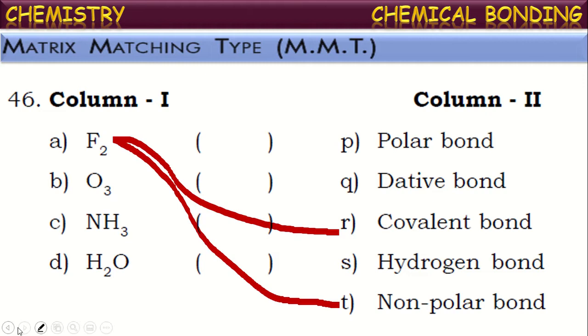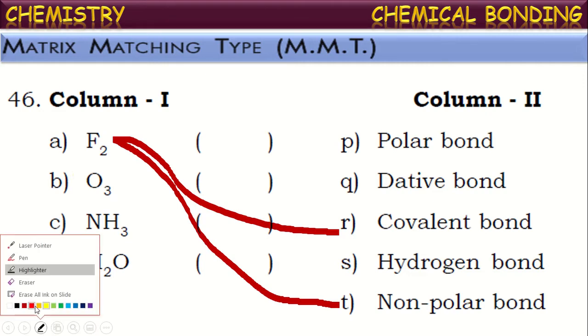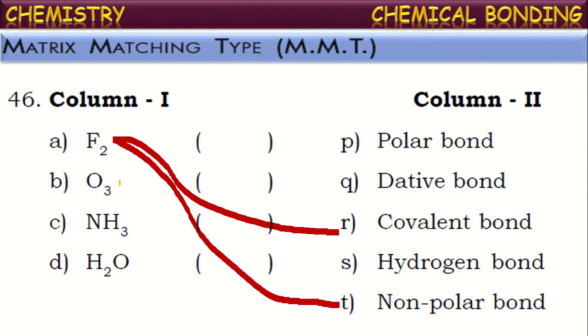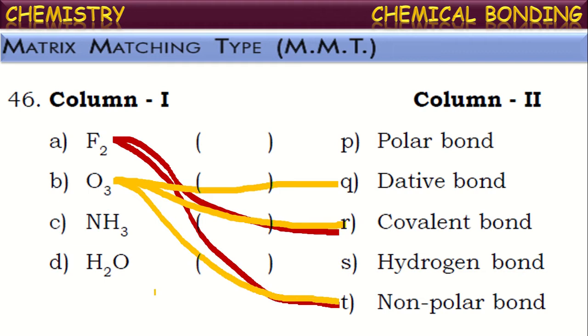Next, O3 is called ozone. In the ozone molecule, what kind of bonds exist? In the ozone molecule, there are covalent bonds as well as coordinate covalent bonds. Okay. And these are also non-polar covalent bonds because all are the same kind of element. The electronegativity difference between the atoms will be zero, so they share the electron pair mutually and equally. Hence the bond is said to be non-polar in nature.